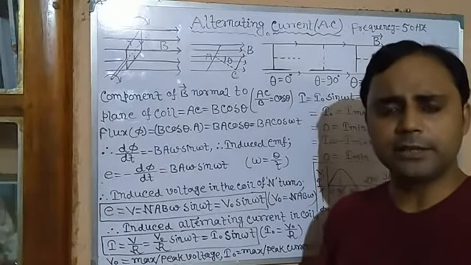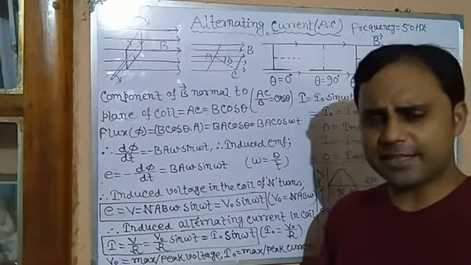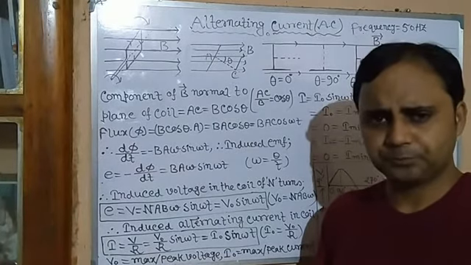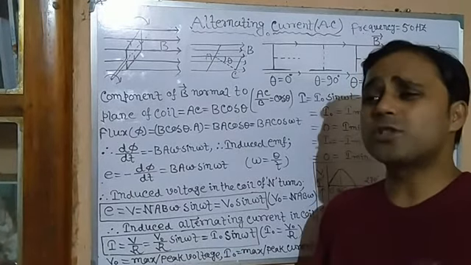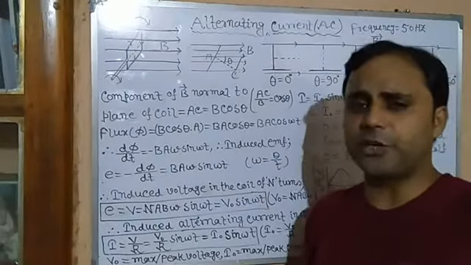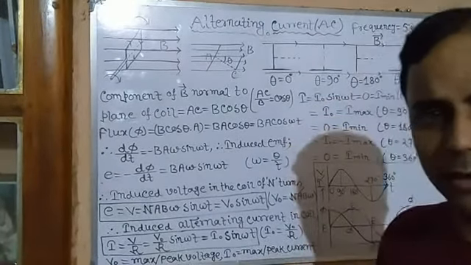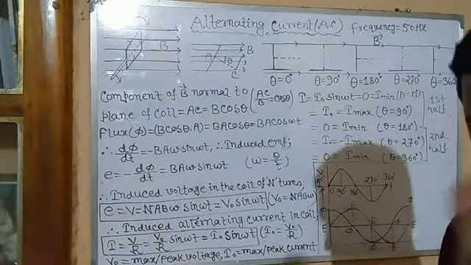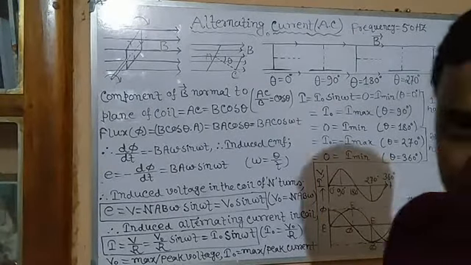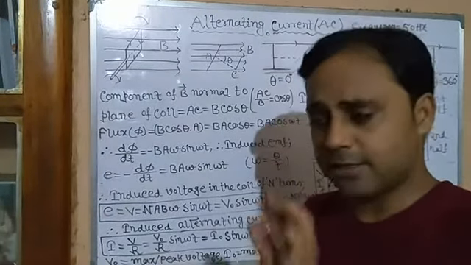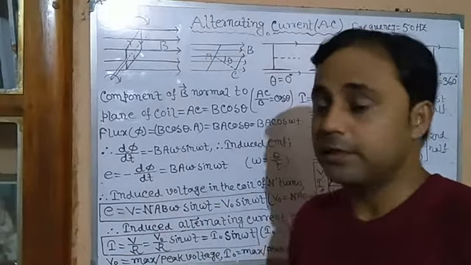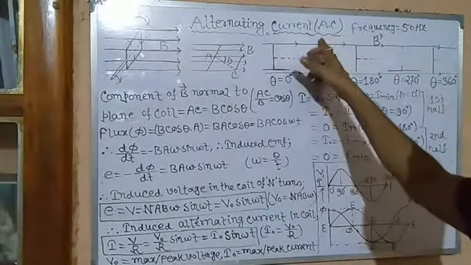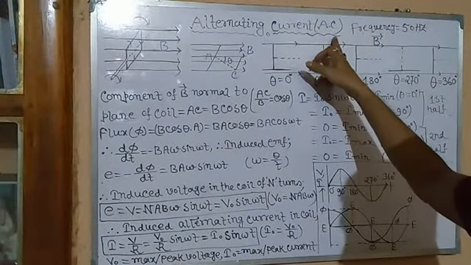We have already learned about DC, that is direct current. Direct current means its magnitude and direction don't change with time. It remains constant, unaltered, unchanged with time. That is called DC, direct current, whose example is the battery source. But this alternating current, which is called AC, here AC doesn't mean air conditioner.